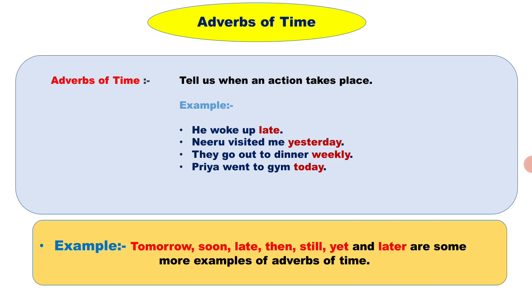If I add ly to a noun, that becomes an adverb. So here weekly becomes an adverb of time. It describes when the action happens. When do they go out to dinner? Weekly.